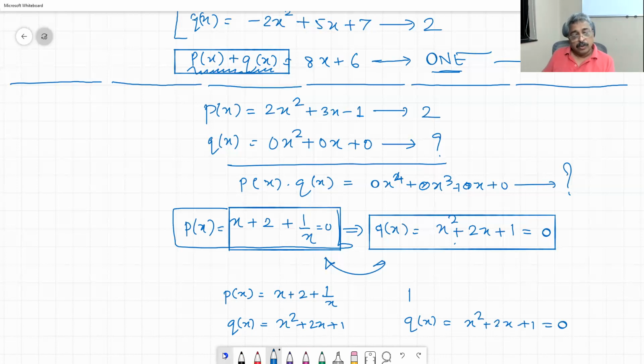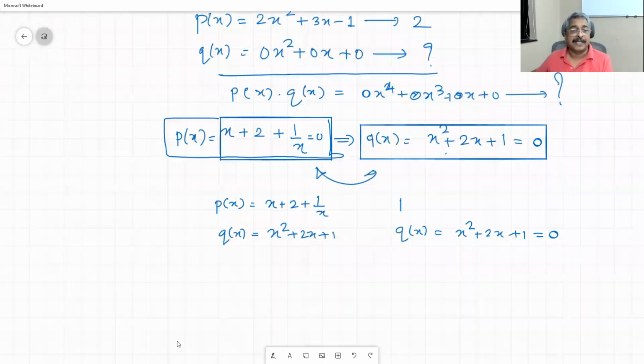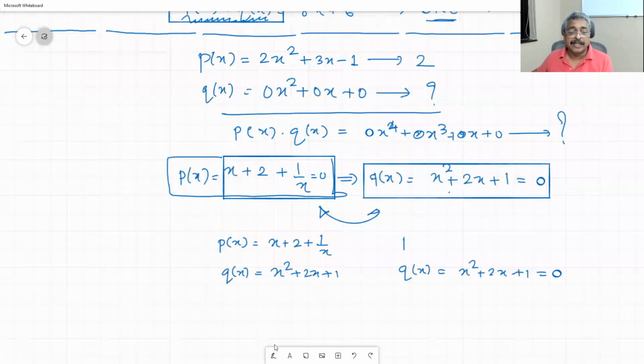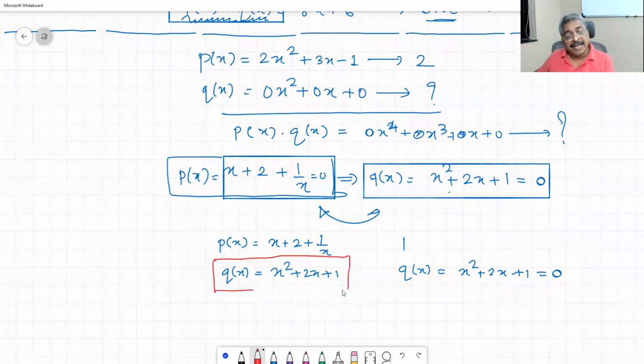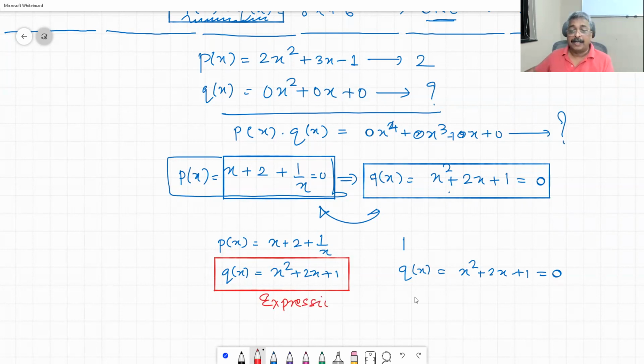Now, there is a difference between these two. They are not one and the same. This is called polynomial expression, and this is called polynomial equation.